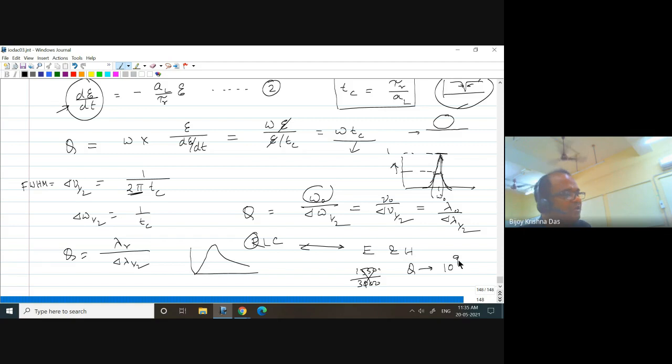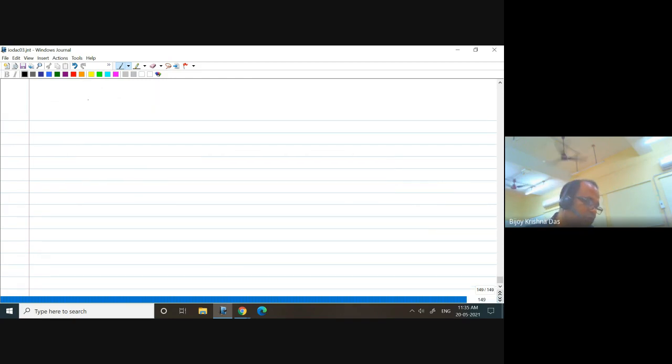People have demonstrated Q values up to 10 to the power 9, but it is a little complicated to fabricate such a low loss waveguide. But in our lab, our student demonstrated Q values in the order of 10 to the power 5 to 10 to the power 6.